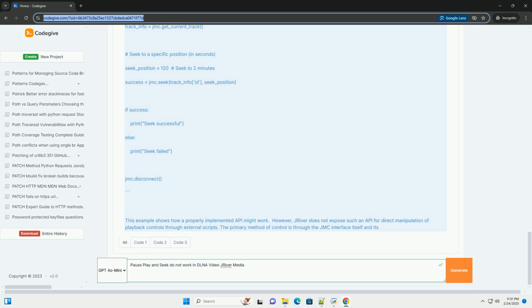4. Example code, conceptual, not direct JMC manipulation. JRiver Media Center's internal workings are not directly accessible via user-supplied code. The following is a conceptual example illustrating how a hypothetical API might handle seeking. This is not actual JMC code.